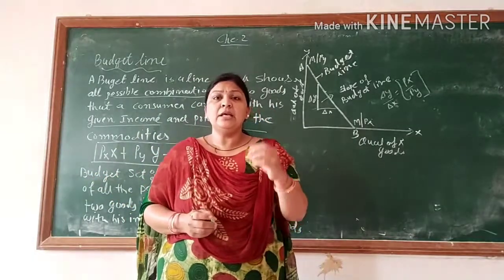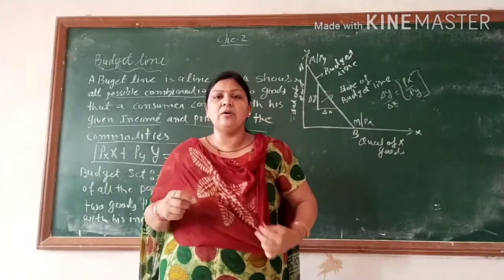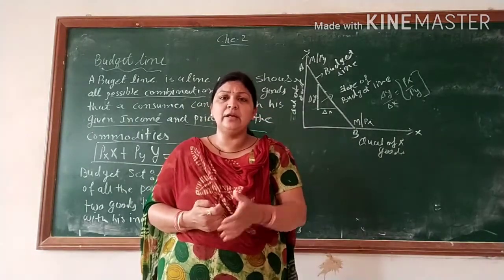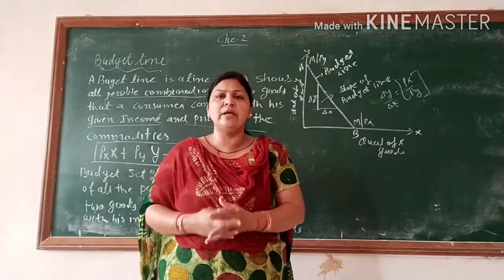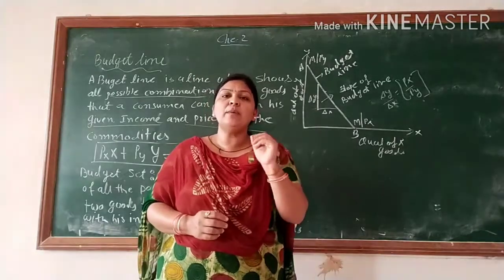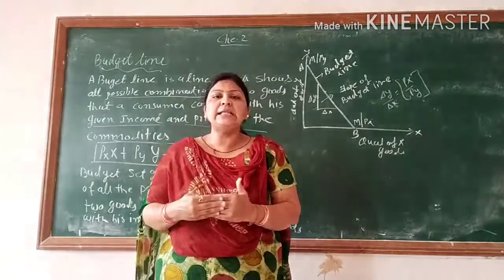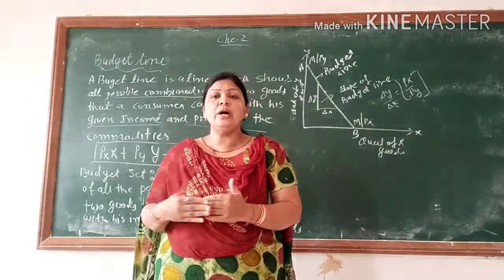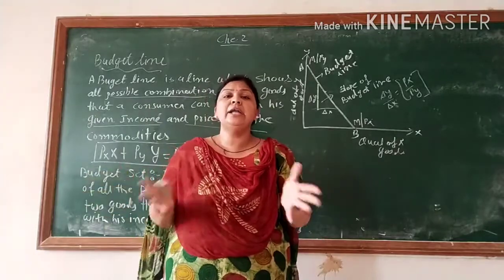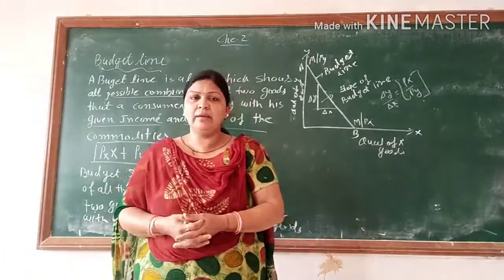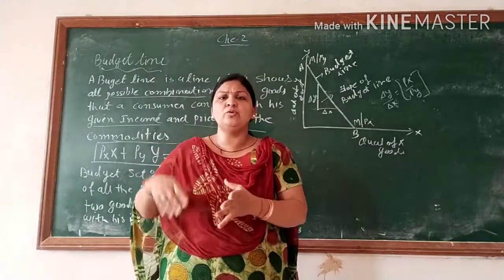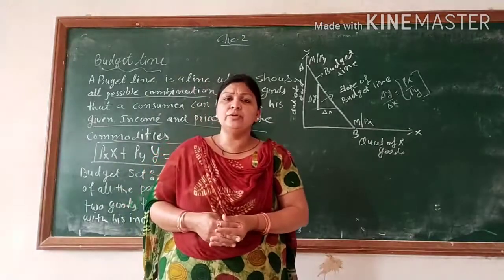A simple example: suppose your mother gets 10,000 from your father on the 1st of every month. Now your mother plans out how these 10,000 rupees will be consumed or spent in day-to-day regular life. Right? 1,000 for milk, 2,000 for vegetables and fruits, just like so.